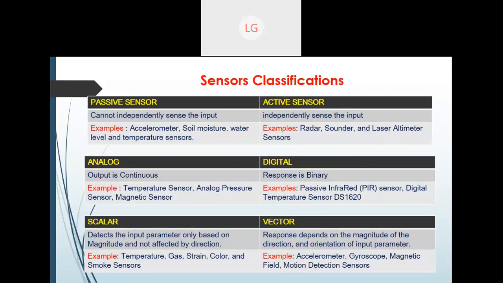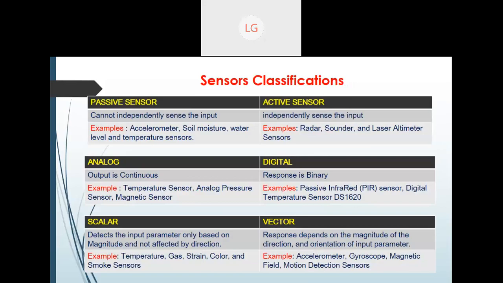Another important point I want to discuss, once you know the sensor, is sensor classification. They have classified sensors into passive and active sensors. They have also classified sensors into analog and digital, scalar and vector. Fine, so this is the sensors classification.